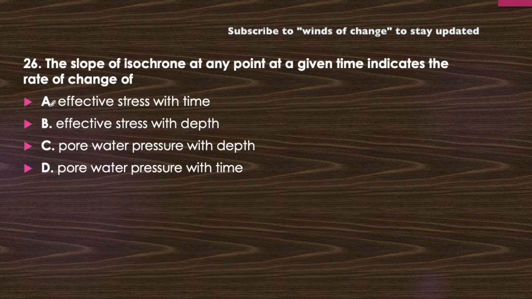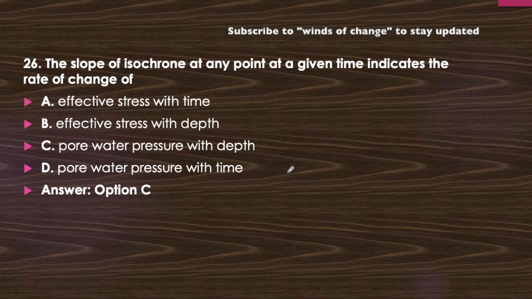Next question. The slope of isochrone at any point at a given time indicates what? Effective stress with time, effective stress with depth, pore water pressure with depth, or pore water pressure with time. Now what will it represent? The slope of isochrone will represent the pore water pressure with depth. Okay, answer C will be the correct answer. The slope of isochrone at any point at a given time will indicate the pore water pressure with respect to depth.